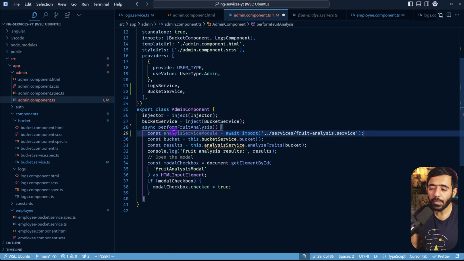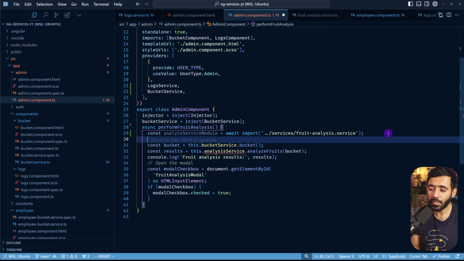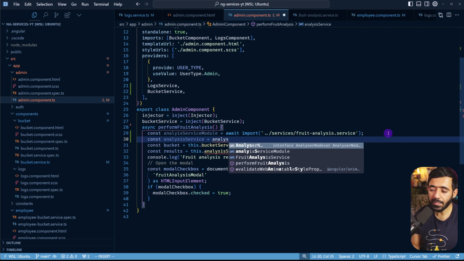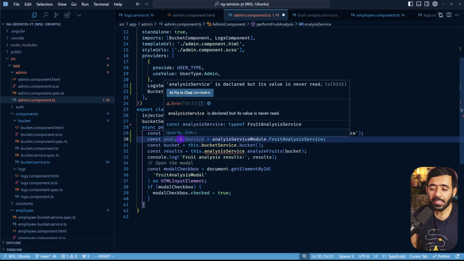When we do this await, we essentially get the module back. And from the module, which you can see right here, we can extract out the service. So here we can say const analysisService equals, and here we can say analysisModule dot, and here you can see the FruitAnalysisService. So this essentially is a class that we can use as an injection token.